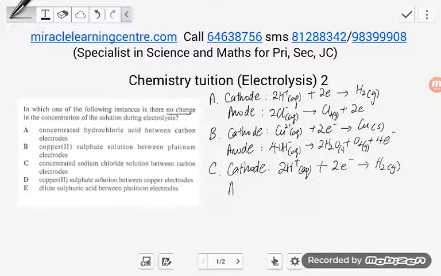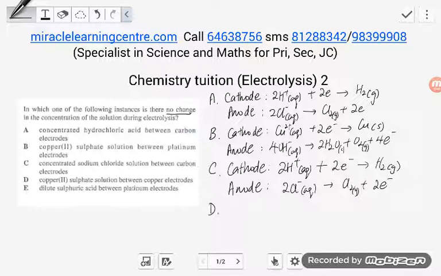At the anode, we have chloride ions discharged. There's hydrogen ions being discharged, and the solution becomes more alkaline because sodium hydroxide is being formed.